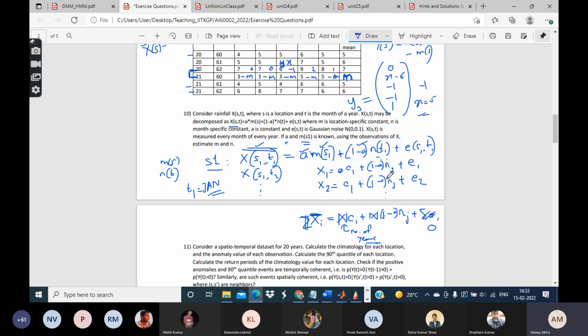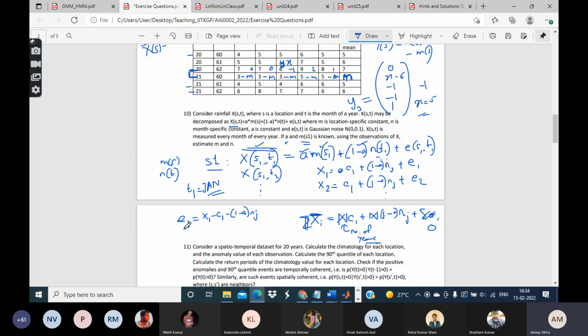If N, the number of years, is not large enough, then you can do the same thing, that Gaussian PDF maximization which we talked about. Each of these E values follows a Gaussian distribution. So you can write E1 is equal to X1 minus C1 minus 1 minus A into NJan.